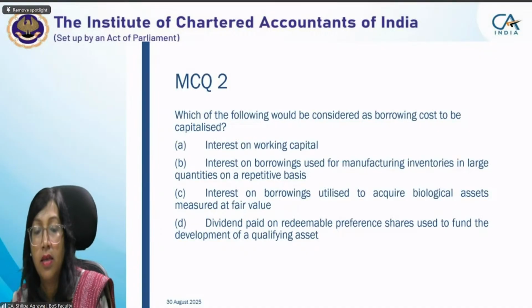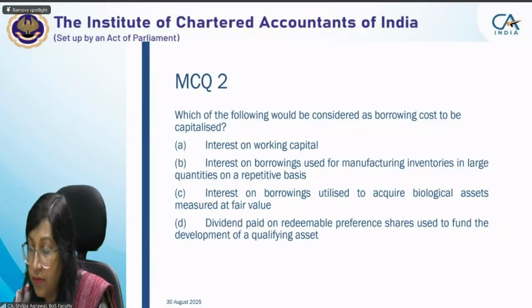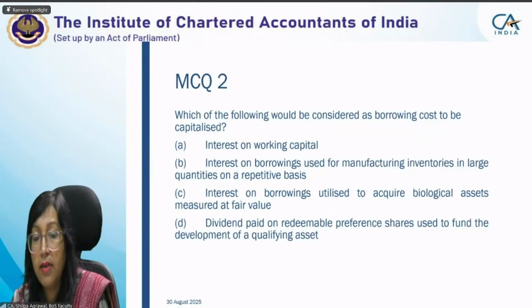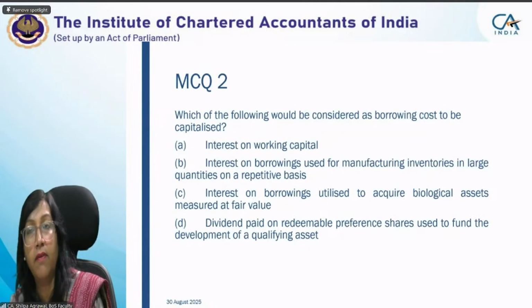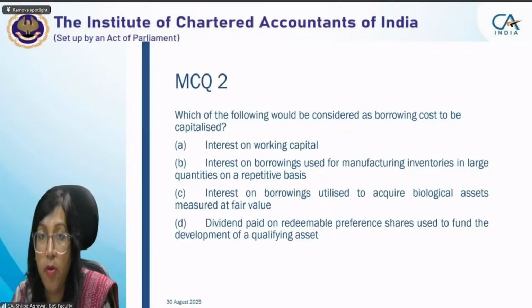When we were studying the scope of the standard, what is applicable and what is not applicable. Saurav, you have given me C, I guess, no? Borrowings utilized to acquire biological assets which are measured at fair value. Any asset which is measured at fair value, we have given the example.